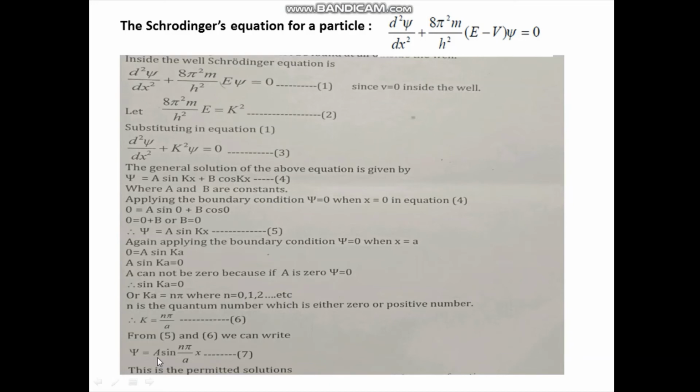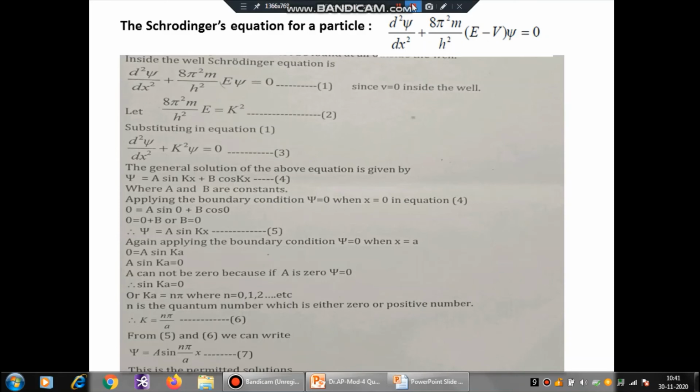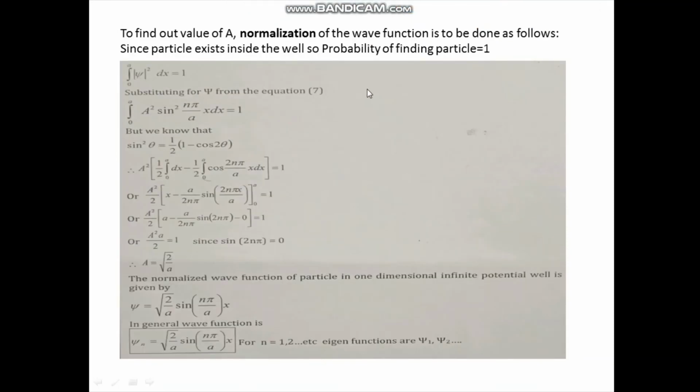Now if the constant a exists in the equation for the wave function, it means that the wave function is not normalized. So therefore we have to go for normalization. Normalization means finding the value of constant a.